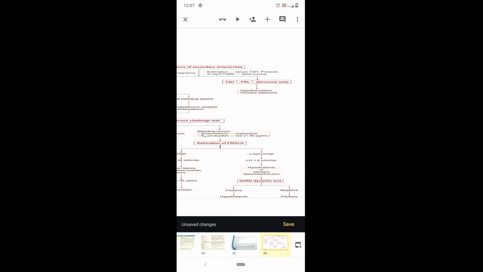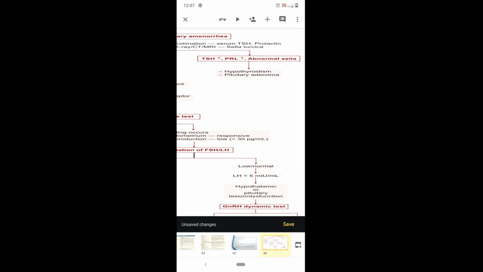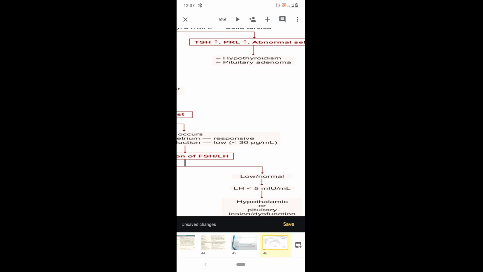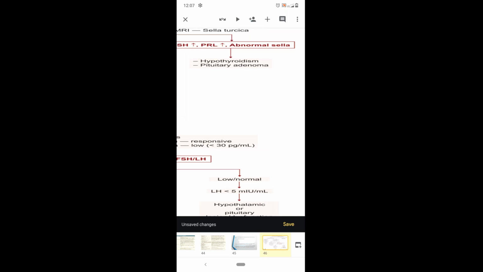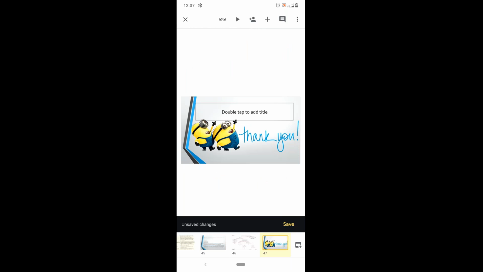Before this test, we have to evaluate the endocrine causes, that is TSH and prolactin levels. If TSH levels are high, then we'll go with the diagnosis of hypothyroidism, and after treating the hypothyroidism, she'll have regular cycles. Or if she has high prolactin levels, then we'll go with the diagnosis of hyperprolactinemia, and then we have to evaluate with X-ray or MRI. In MRI, if there are any pituitary adenomas, we'll have to treat such conditions. So this is all about secondary amenorrhea.